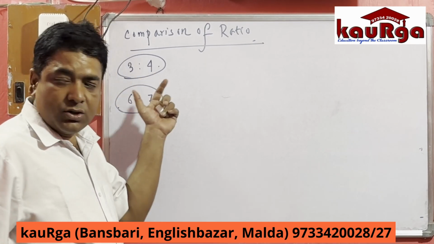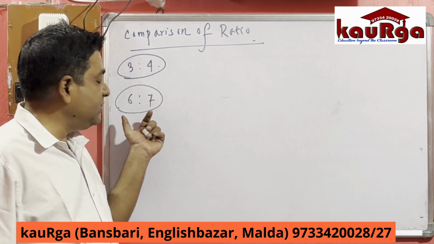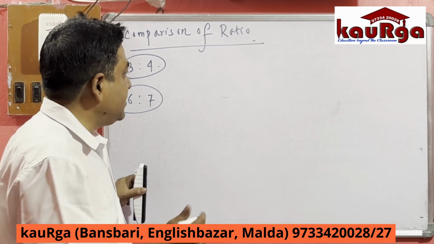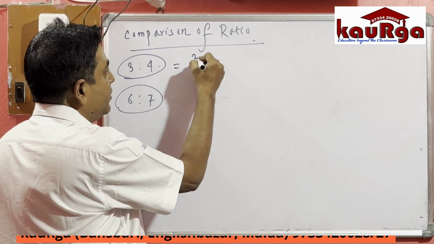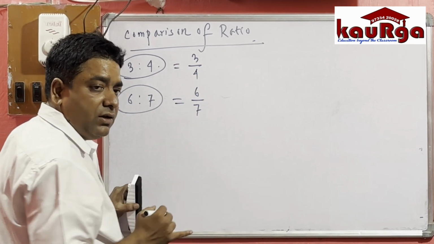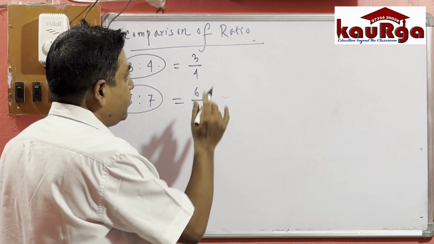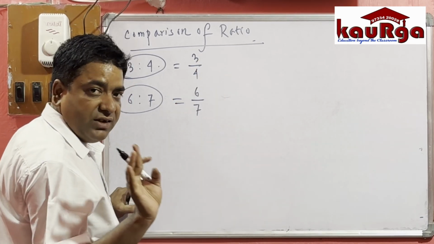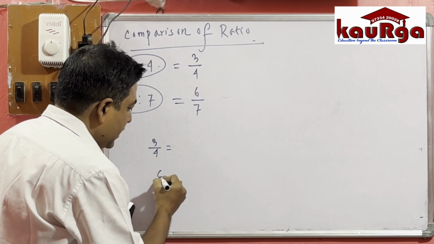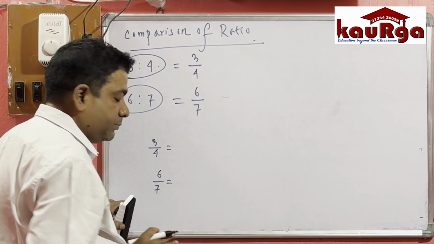One is 3 is to 4, that means 3 by 4. Another is 6 is to 7, that means 6 by 7. So we have to compare these two fractions, 3 by 4 and 6 by 7.